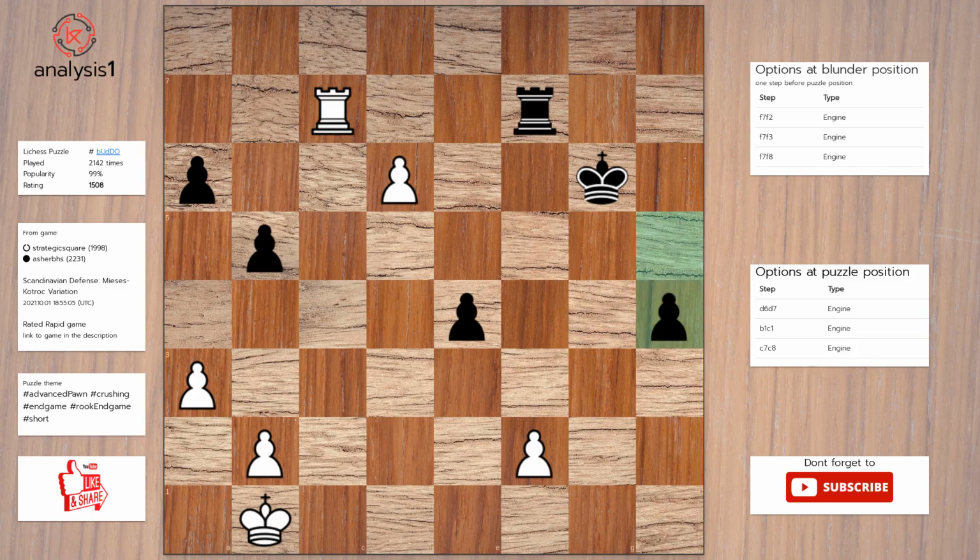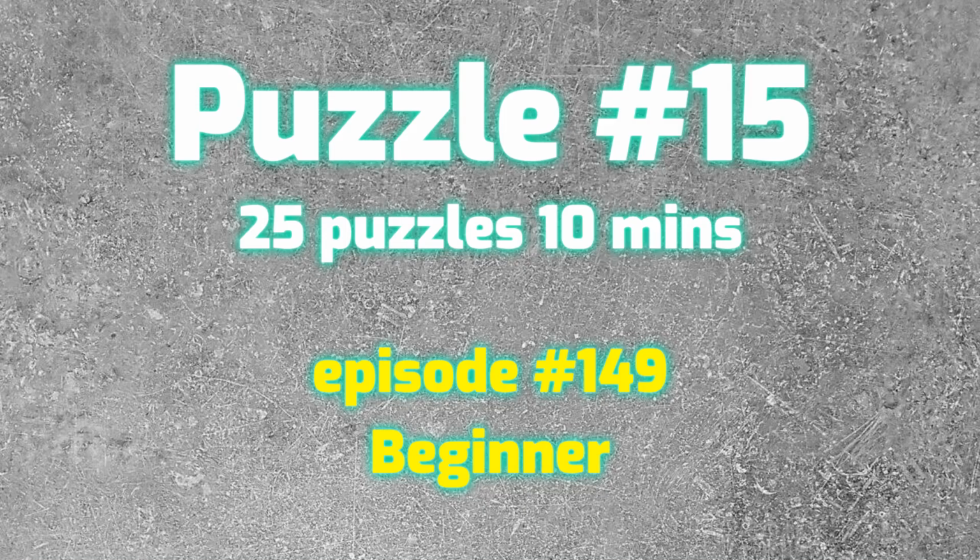Here is the solution to the puzzle. d7. Rook takes pawn. Rook takes rook. Let us go to the next puzzle.